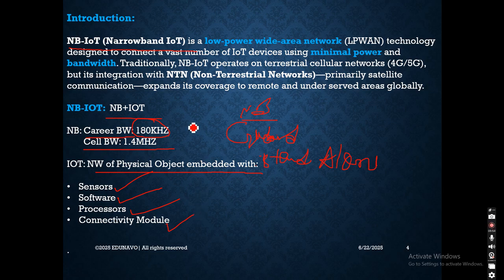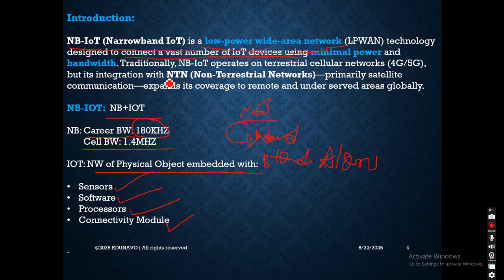Okay, so look at this, the introduction part, what it tells. NB-IoT is a low-powered wide area network. Low power means that every NB-IoT device consumes low power. Since it consumes low power, the IoT device battery life remains very long. The next thing is that it connects a vast number of IoT devices. It means that it can connect a huge number of IoT devices. It could be millions of IoT devices connected with the cell or eNode B.